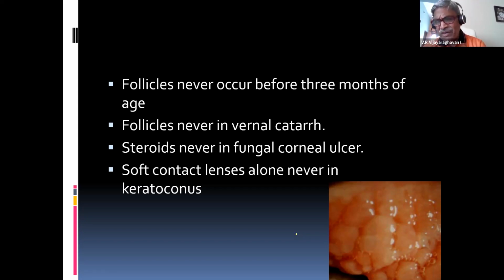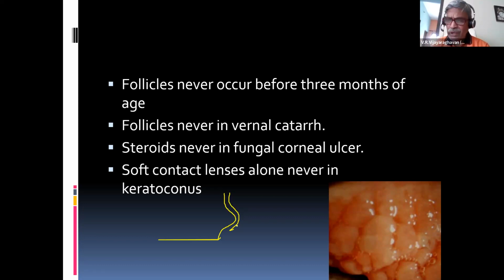And of course, no steroids in fungal ulcers. In keratoconus patients, suppose I have a keratoconus patient like this. This is a cone. If I put a soft contact lens alone, the soft contact lens will take the shape of the cone. The cone is not abolished. That means in a keratoconus patient, if I want to give contact lenses, they have to be rigid. Soft lenses alone, never.